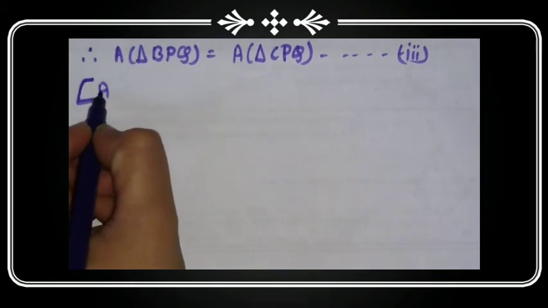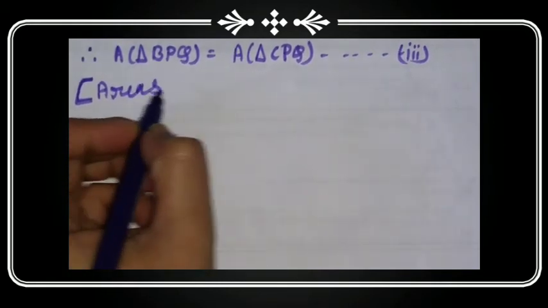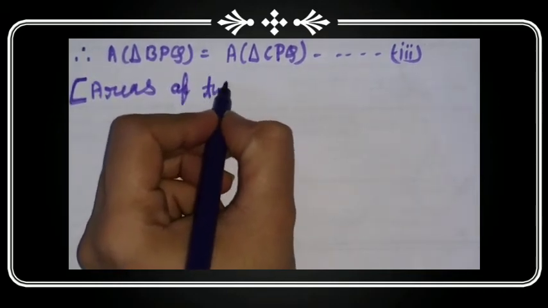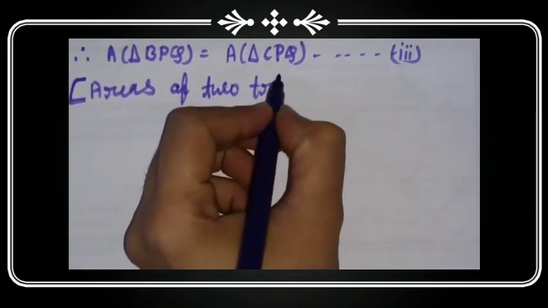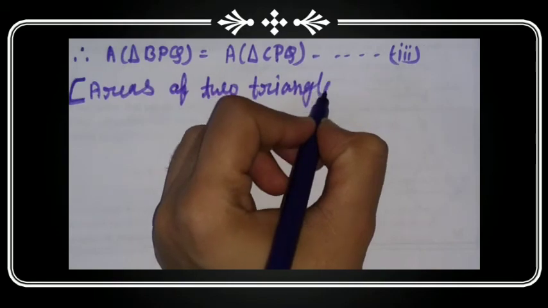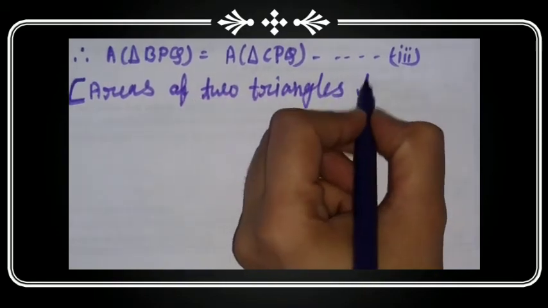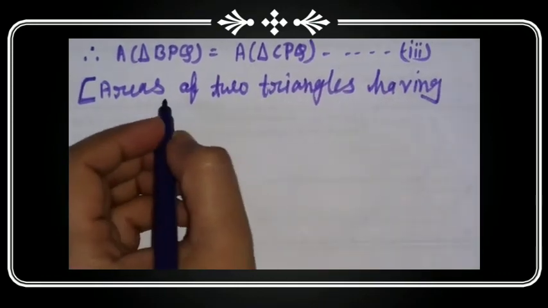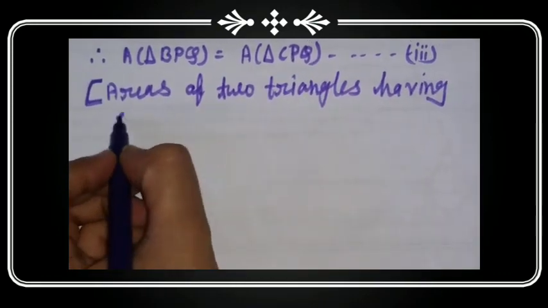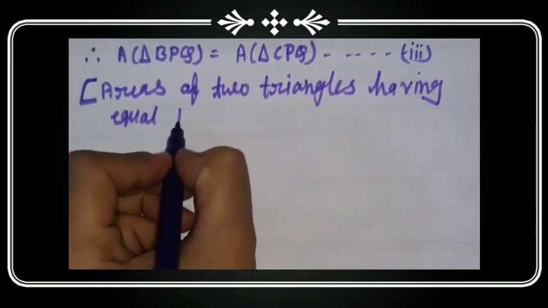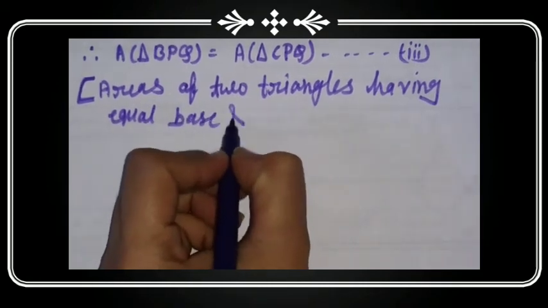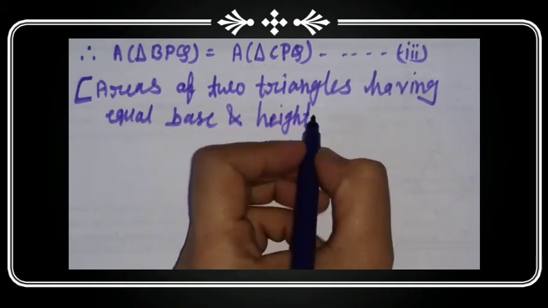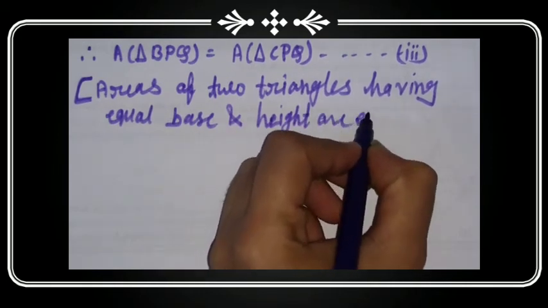Reason: areas of two triangles having equal base and height are equal.